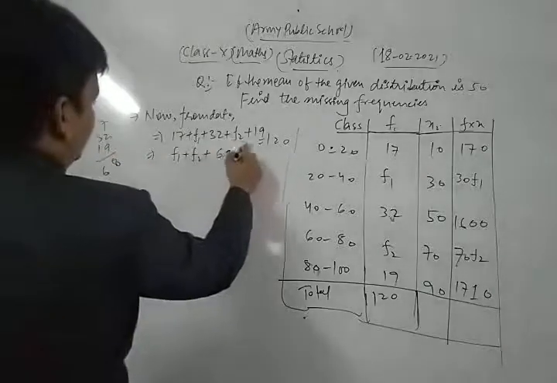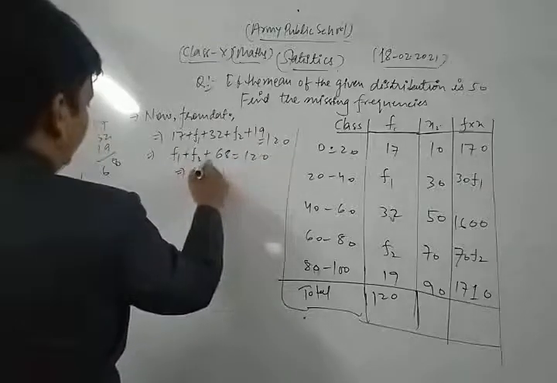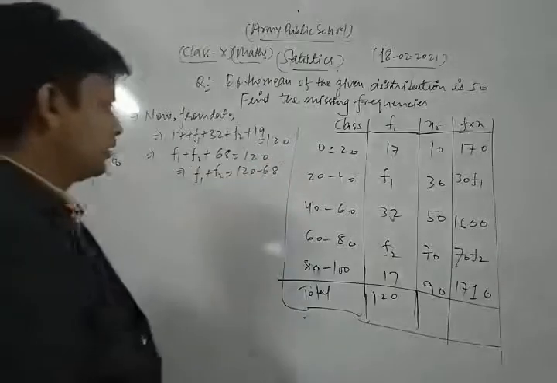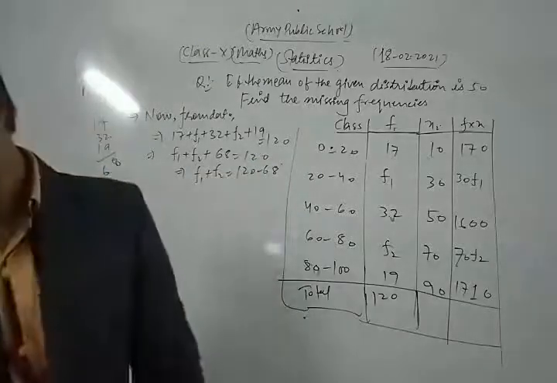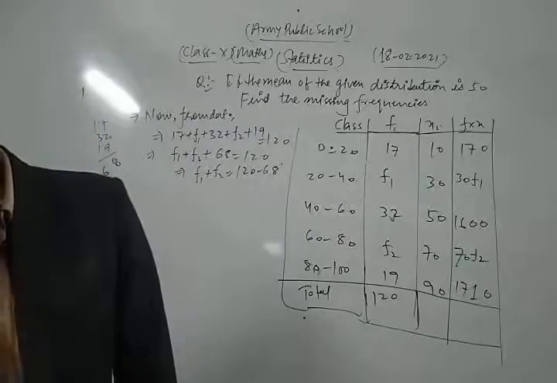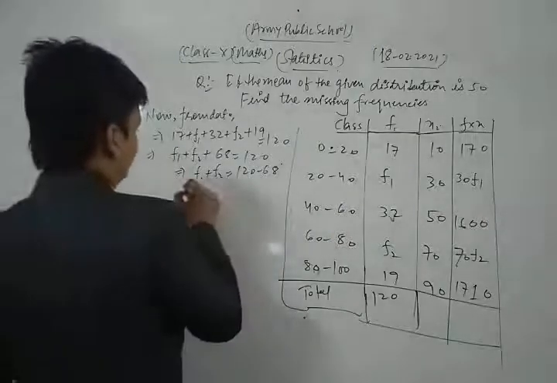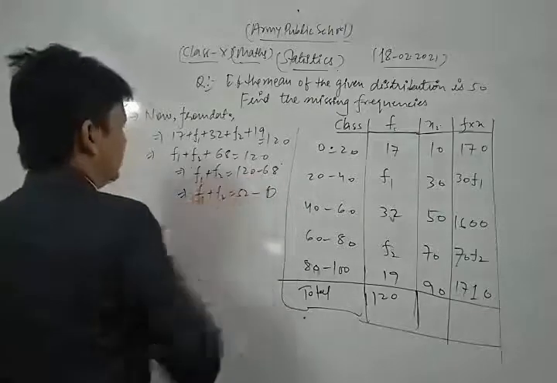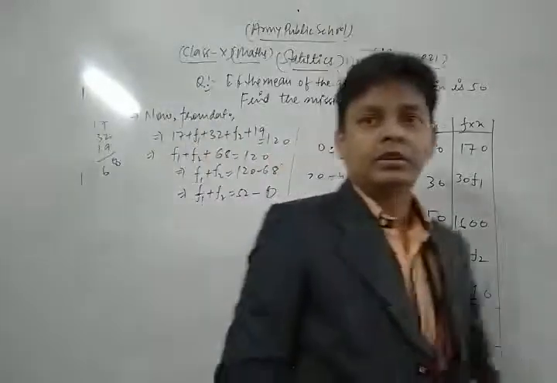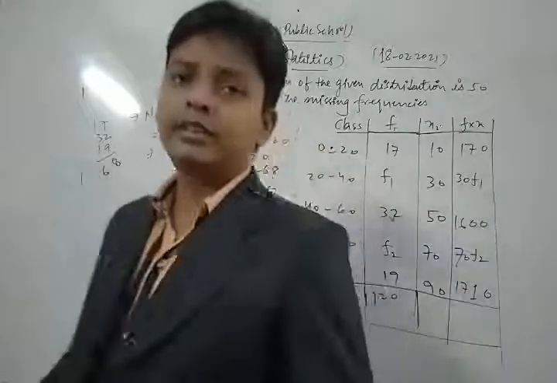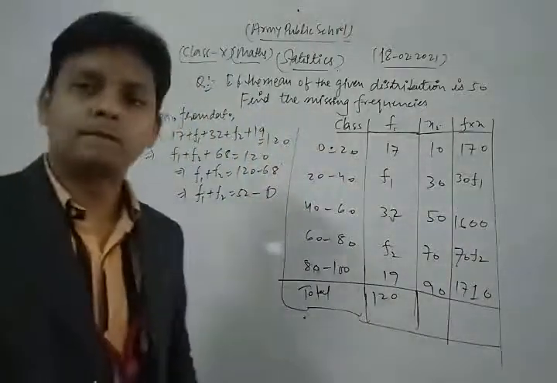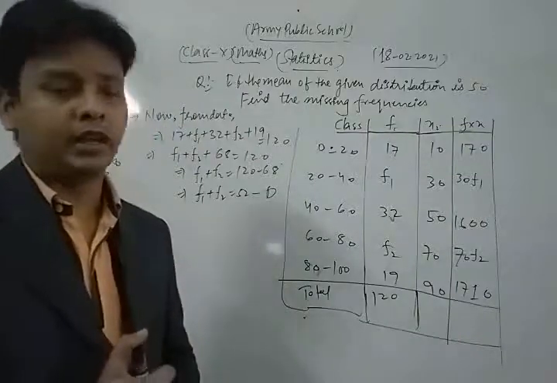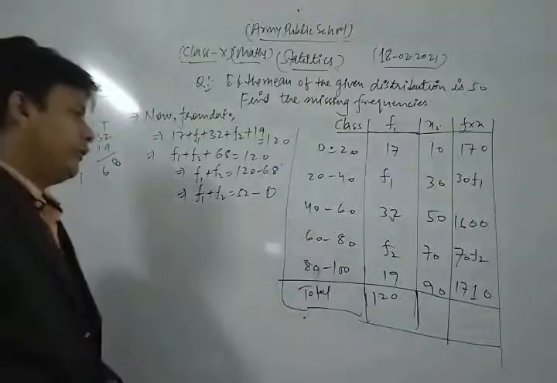17 plus 32 plus 19 is 68, so f1 plus f2 is equal to 120 minus 68. 120 minus 68 is 52. So we get f1 plus f2 is equal to 52. Take this as equation number 1. In this way, with the help of this data, we find a relationship between f1 and f2, which is f1 plus f2 is equal to 52.